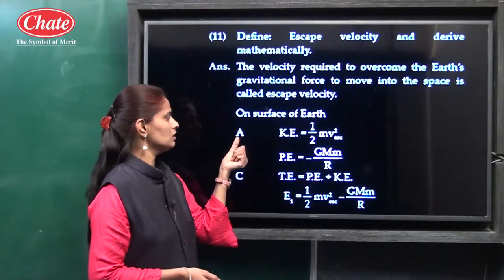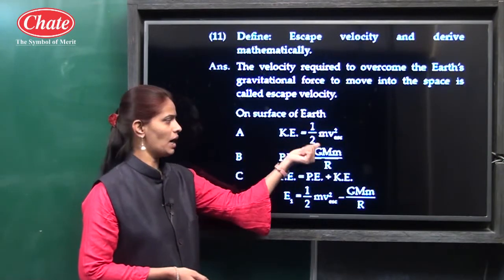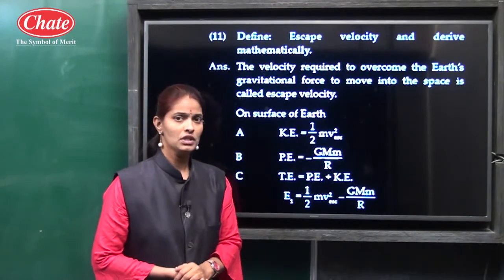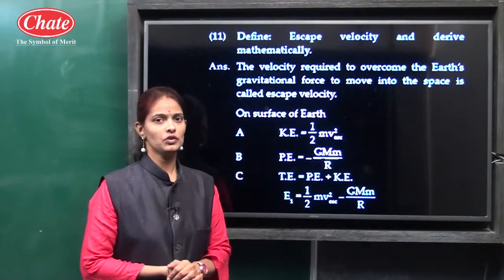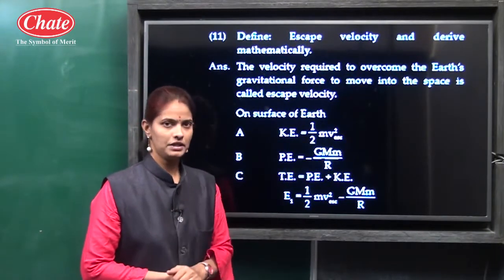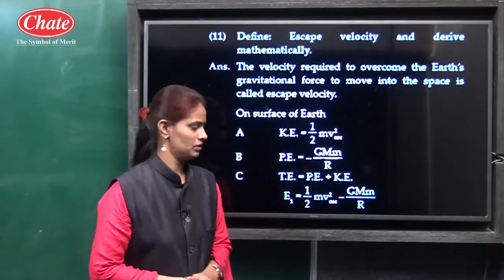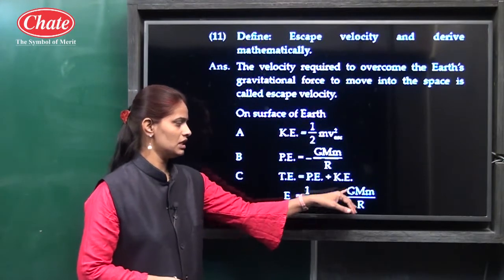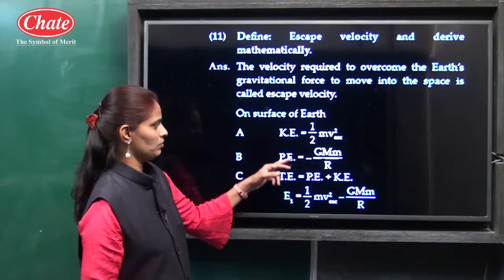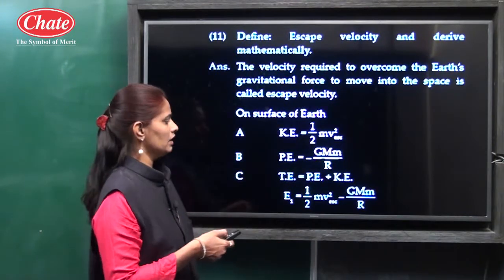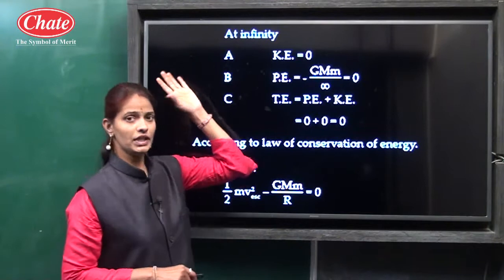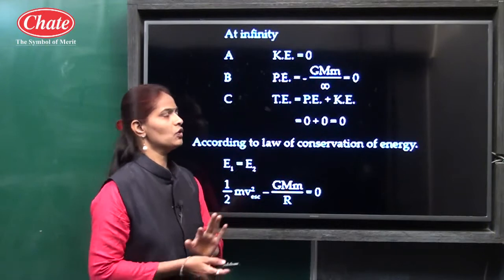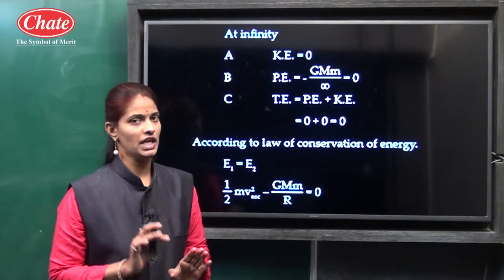So on the surface of the Earth, kinetic energy is equal to half m v escape square. Potential energy is equal to minus GM m upon r. We know total energy is equal to potential energy plus kinetic energy. So E1 is equal to half m v escape square minus GMm upon r. This is on the Earth's surface. Okay, and next, at infinity, at a long distance, kinetic energy is equal to 0 and potential energy is equal to minus GMm upon infinity, that is 0.